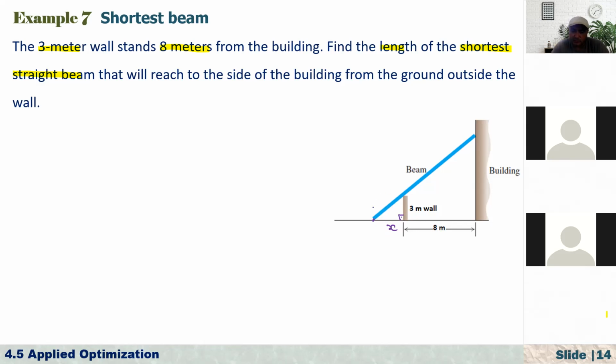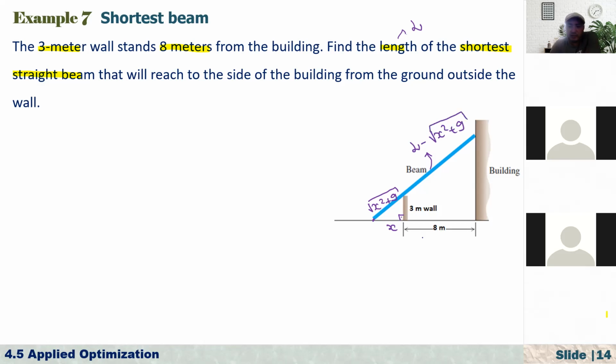What is the length of this hypotenuse? It will be the square root of x squared plus 9. That is the length of the hypotenuse. And also suppose that the length of the shortest straight beam, let's say it is L. So if the length of the beam is L, then this remaining part will be L minus square root of x squared plus 9, right?